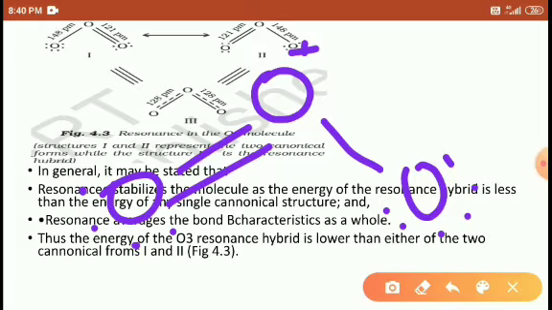Okay, oxygen has the ability to share only 2 pairs of electrons, but look here at the first oxygen atom. The first oxygen is sharing, and it has only 2 lone pair. Oxygen's outermost shell has 6 electrons, but here it has only 2 electrons.